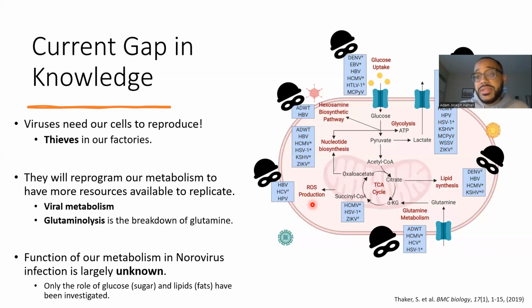However, when we study metabolism, we usually don't study it as a whole because it would take forever. We like to focus on a specific pathway, and my research focuses on glutamine metabolism, as we can see here. There is already a box of viruses that have been known to increase glutamine metabolism. The function of metabolism in norovirus infections is largely unknown. There have been some preliminary studies on the role of glucose, or sugar, and lipids, which are fats. But largely the role of metabolism in norovirus infections has not been investigated.